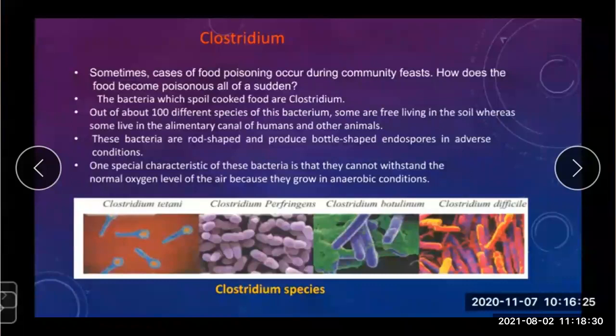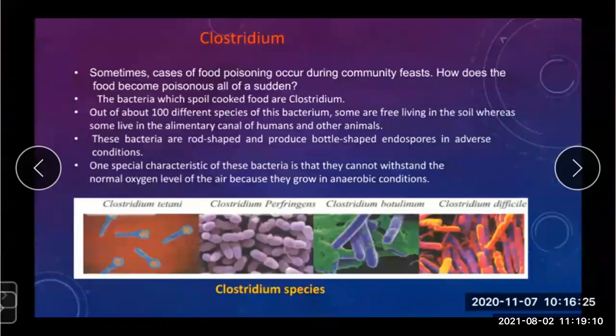So it may be living in the soil or in our digestive system, and it is present there. These bacteria are mostly rod shaped and produce bottle shaped endospores in adverse conditions.